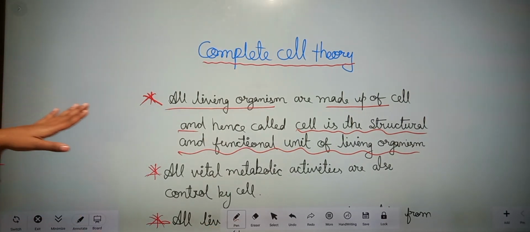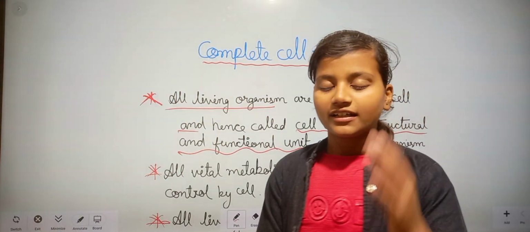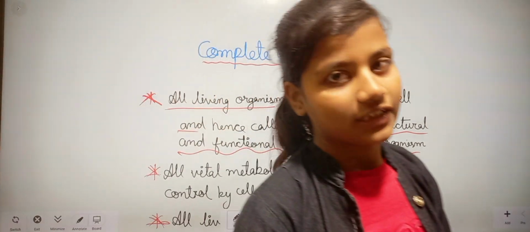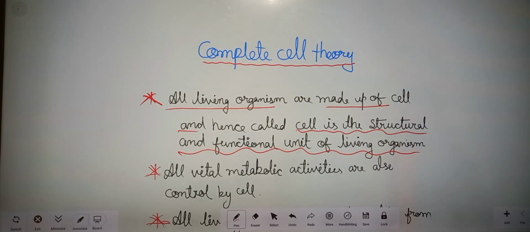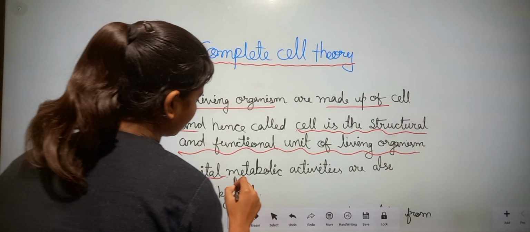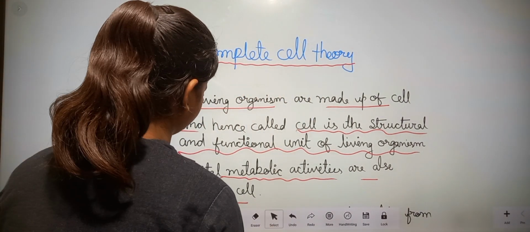Our first point says that all living organisms are made up of cell, and that's why cell is called a structural and functional unit of living beings. Our second point is all vital metabolic activities are also controlled by cell.